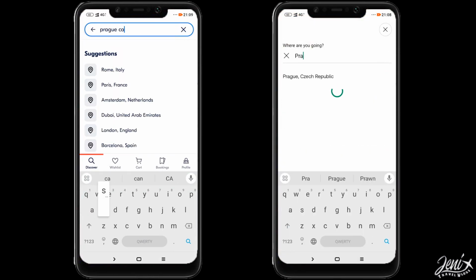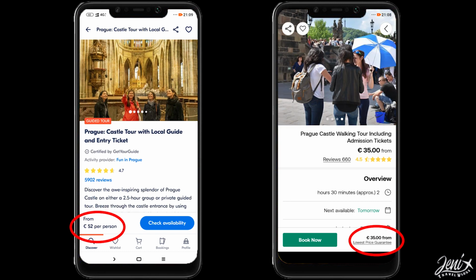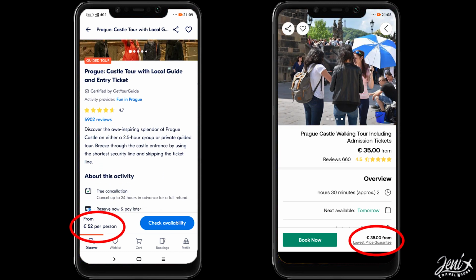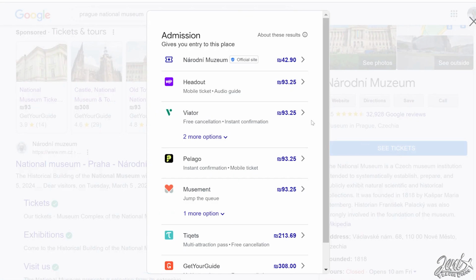Prices are mostly similar, but sometimes they are slightly different, so always check the same attraction in both applications. Be aware that if you're looking for places like museums, the cheapest option will be buying the ticket at the museum itself.